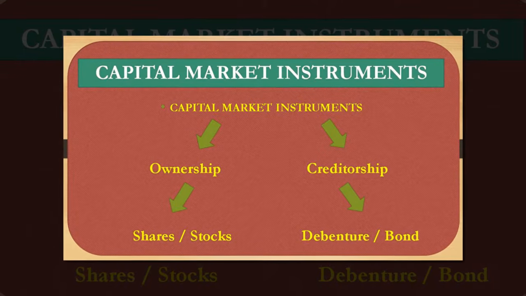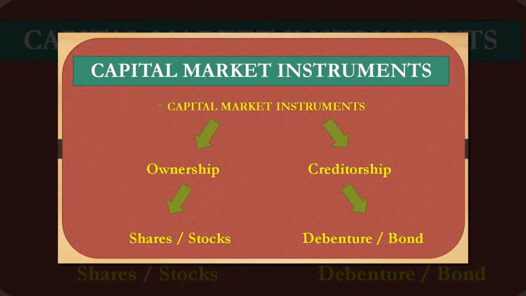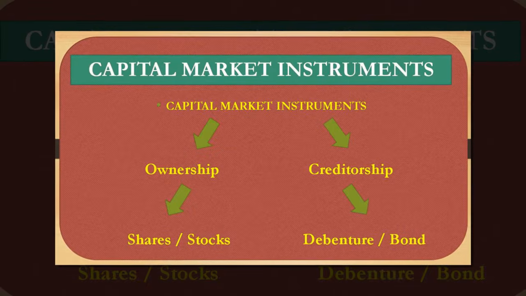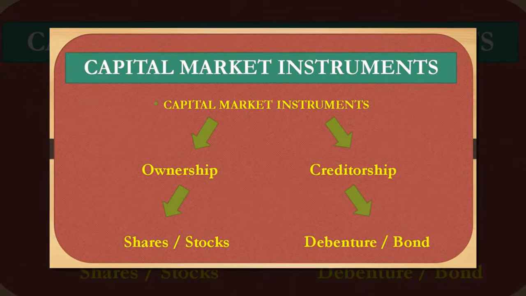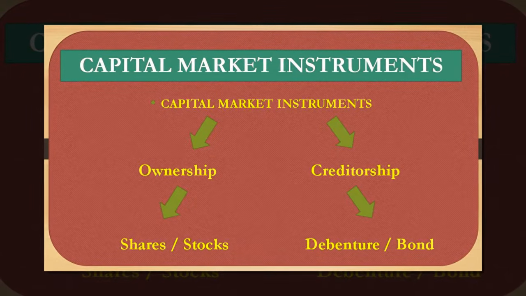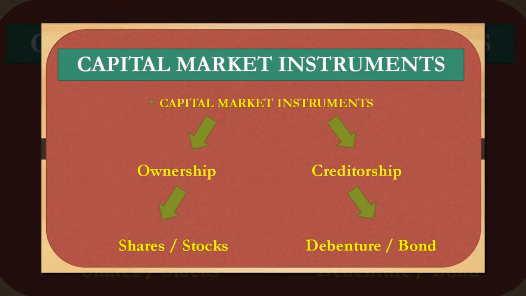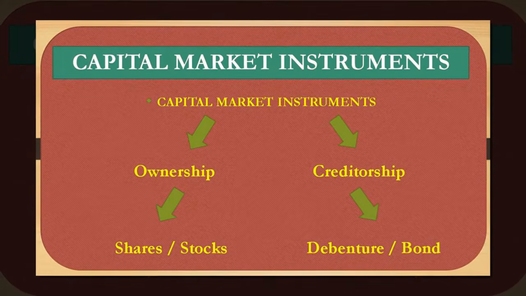Debenture or bond. Okay, fine. Now, we can simply say shares, that is, the capital market instruments involved in the category of ownership securities or capital stock of the company. You can underline that word, ownership securities, that we have discussed. You can watch the previous videos.